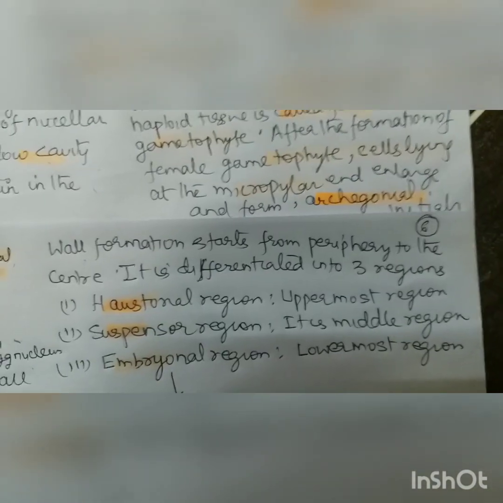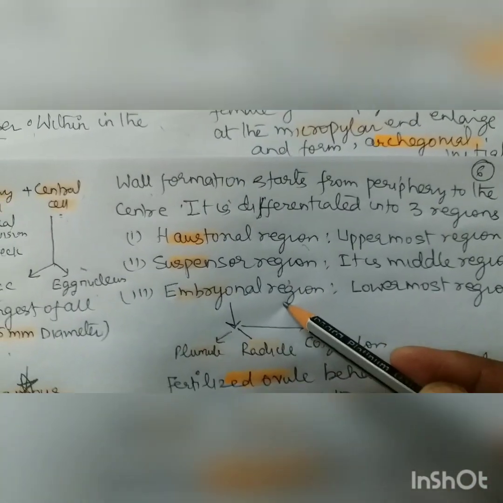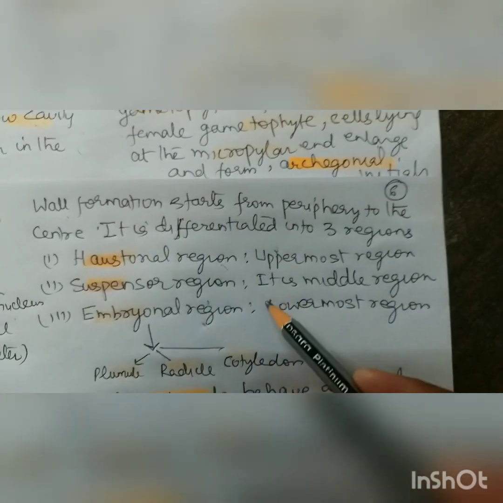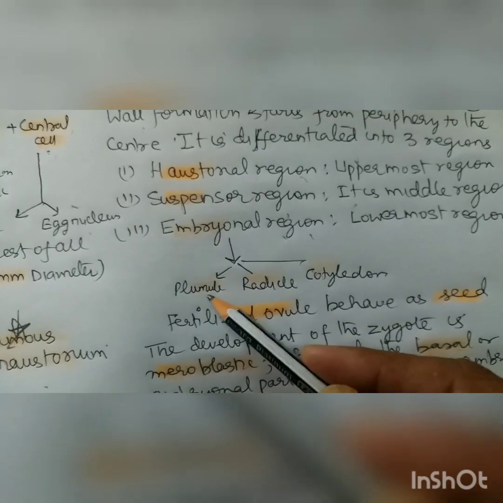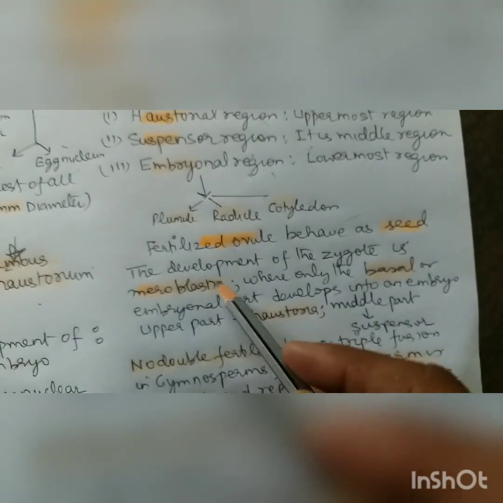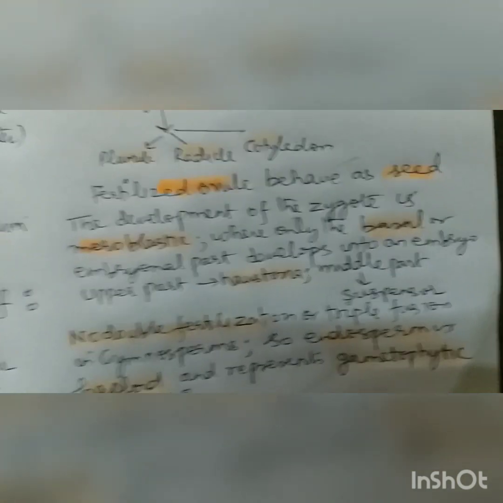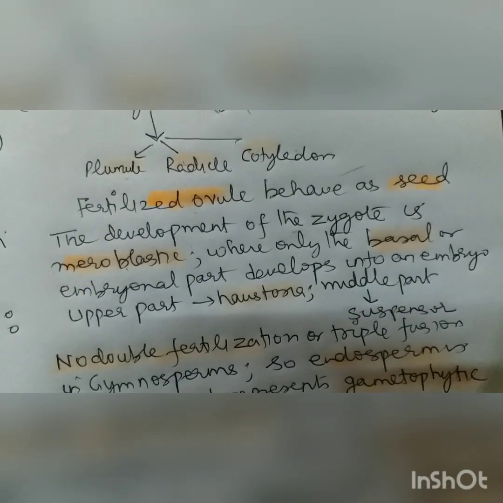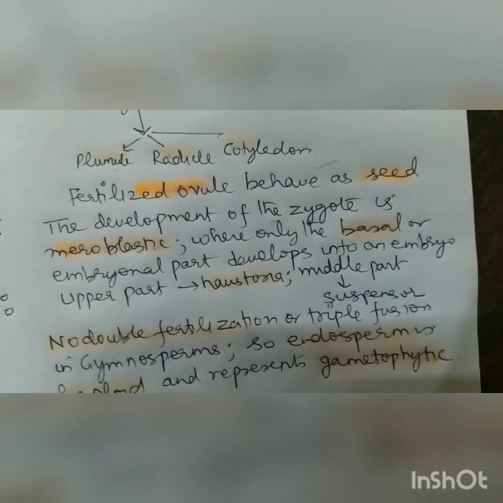So wall formation starts from the periphery to the center. It is divided into three: haustorial region, suspensor, and embryonal region. Haustorial is the uppermost, this is the middle, and embryonal is the lowermost. And it results in the formation of plumule, radicle, and cotyledons, and the fertilized ovule becomes the seed. Right? Here it is very important to understand that the development of the zygote is meroblastic. Why is it meroblastic? Because only the basal cell develops into the embryo. The upper ones don't take part.